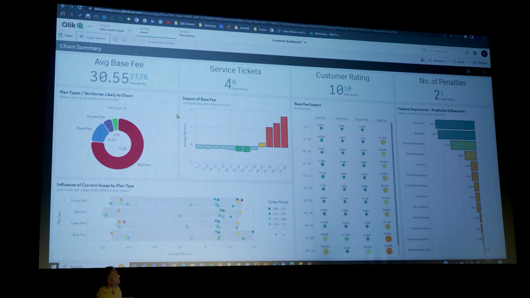However, the number of penalties on average is 2, where anything above 1 is going to really annoy a customer and they're going to want to leave. So now let's use these visuals below, all visuals, no tables, no data just yet, to see where I should focus my efforts. And it's really quite obvious.